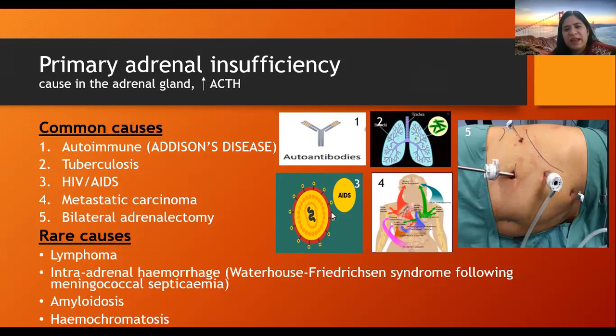Third is AIDS, and fourth is metastatic carcinoma, and this fifth is showing the bilateral adrenalectomy operation. These are the common causes and these are the rare causes.